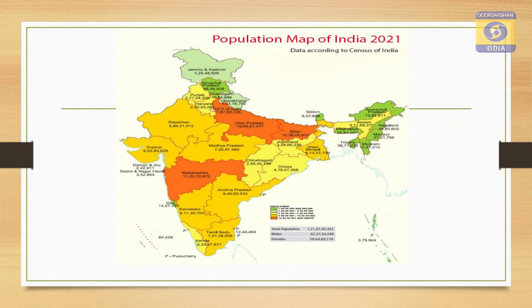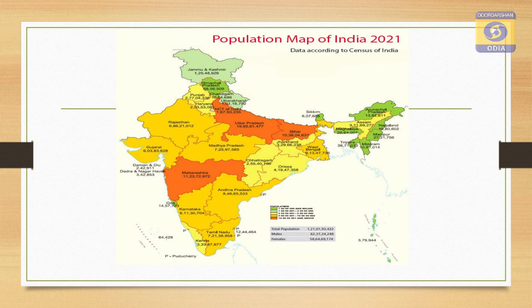This is a population map of India, which shows that states like Uttar Pradesh, Bihar and West Bengal, colored in red, have very high population density and contribute a higher population.